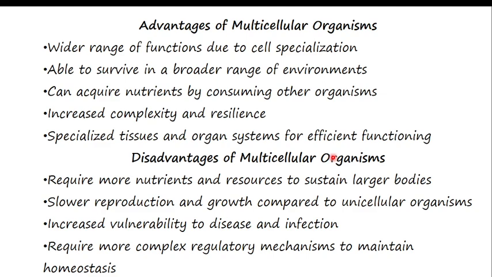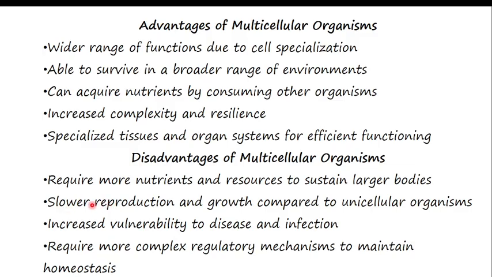Now the disadvantages of being a multicellular organism. You require more nutrients. Because of many cells, you require a lot of food. That's why you are hungry a little bit, while amoeba are not hungry because they are unicellular. Whenever you are multicellular, you have slower reproduction. Imagine, to be mature you have to be 15 years.